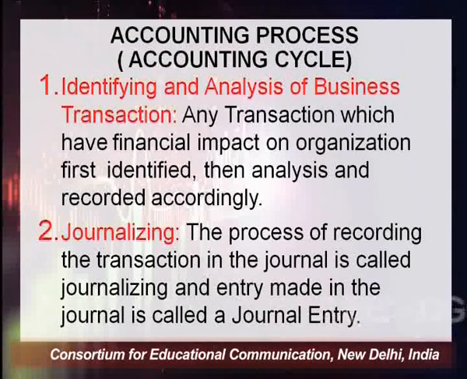So what is journalizing? The process of recording the transaction. First you have to identify the transaction, whether that transaction can be measured in terms of money or not, or whether that transaction is related to business or not. So the first step is to identify the transaction. After identifying the transaction, you have to record that transaction in the journal, and that is known as journalizing, and the entry made in the journal is called a journal entry. An entry which is done in the books of journal is known as a journal entry.